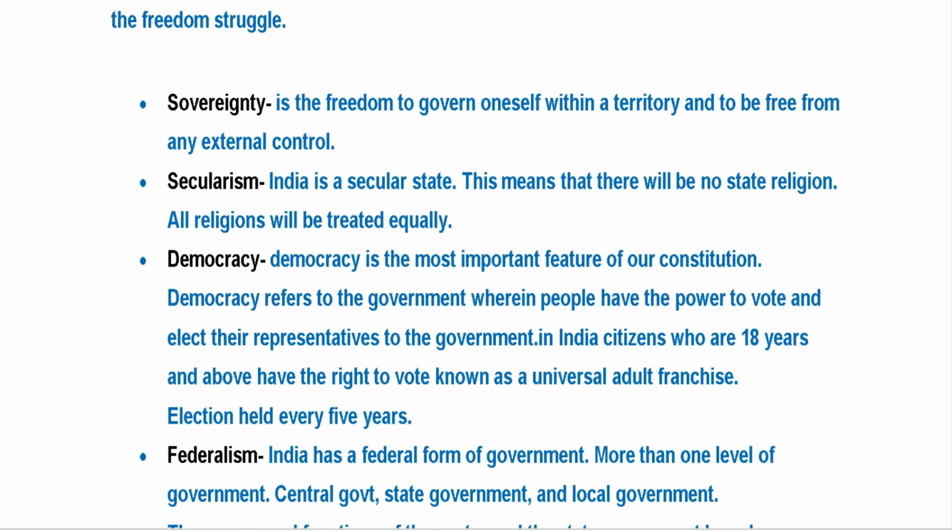Democracy is the most important feature of our Constitution. Democracy refers to the government wherein people have the power to vote and elect their representatives to the government. In India, citizens who are 18 years and above have the right to vote, known as universal adult franchise, with elections held every 5 years.